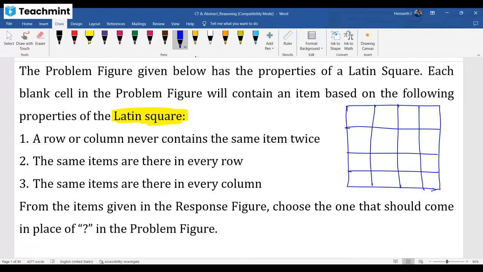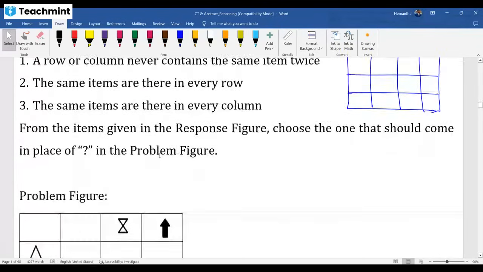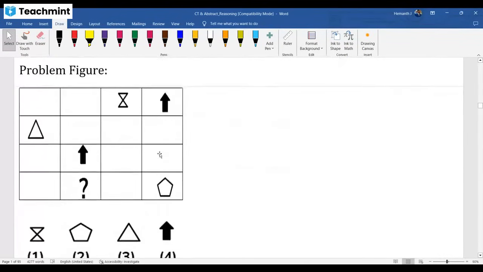But 1, 2, 3, 4 should be filled in everything. If it is letters T, W, V, Z, then T, W, V, Z should be filled in every row, every column. So same item repeating is not allowed. 2 times should not come. Every time one row, same item there in every row and every column. I hope you know that's GeoSudo rules, and here it is displayed as well. Now let's see the question. And the GeoSudo logic is required for Capgemini company as well.